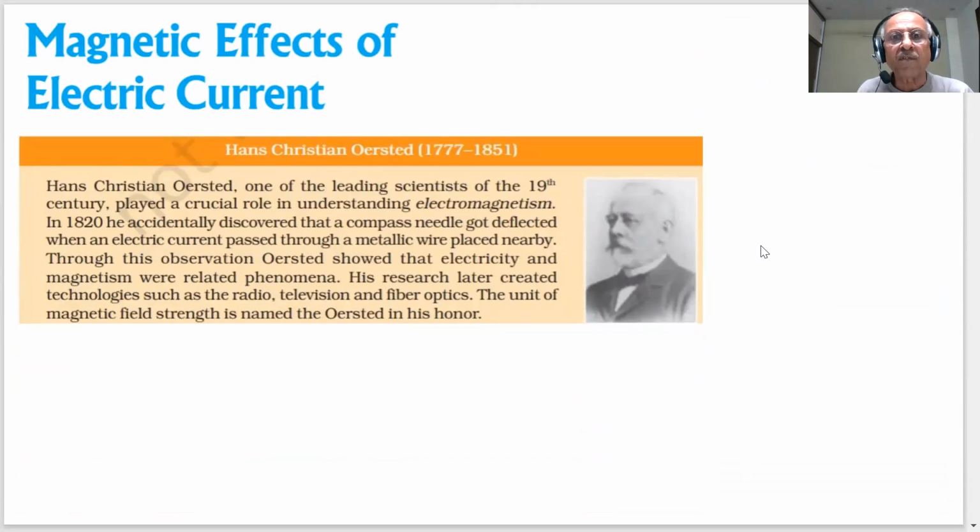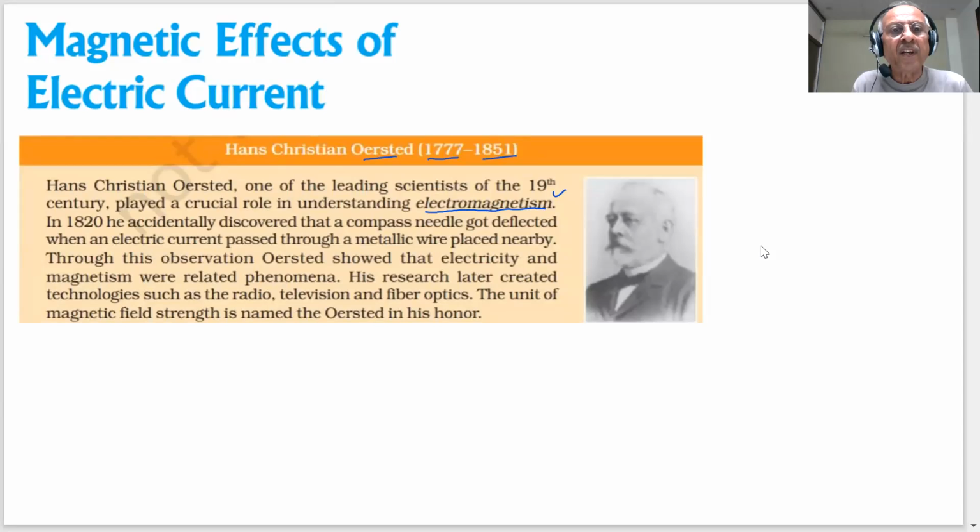Here is a picture of Hans Christian Ørsted, 1777 to 1851. He was one of the leading scientists of the 19th century and played a crucial role in understanding electromagnetism. You are very well aware of the applications of electromagnetism in our daily life. Electricity is passed, and what is the result? Magnets are produced, and a large number of electrical appliances work on that.